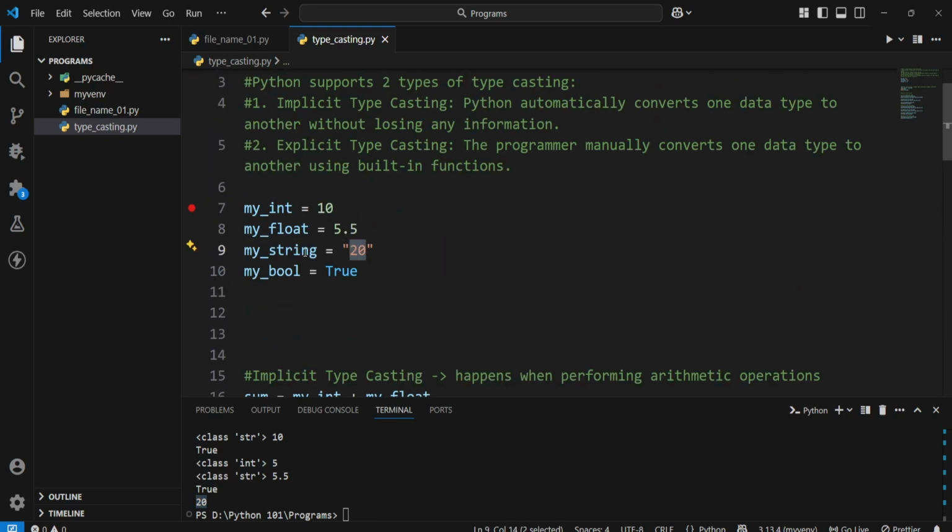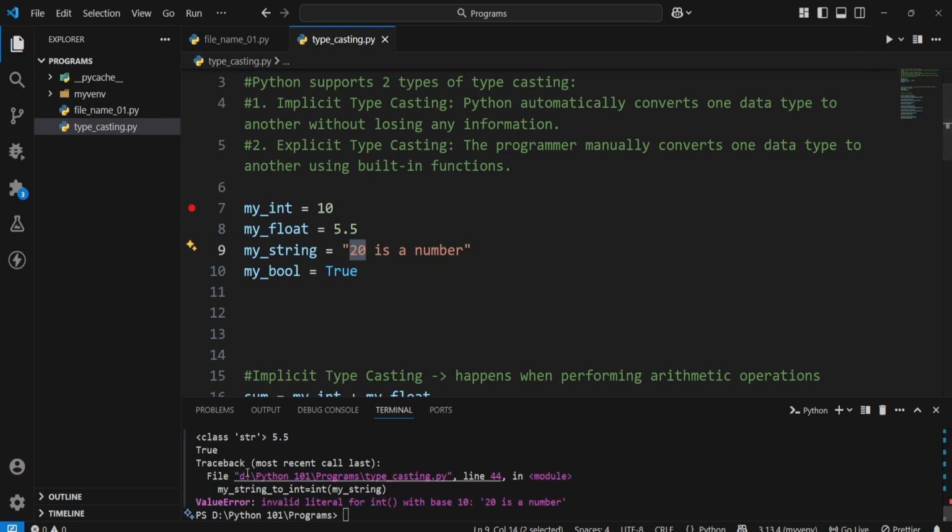Now whenever we are converting string to a float or an integer, we have to make sure that we only have compatible values. Now what do I mean by compatible values? I cannot have something like text saying 20 is a number, and expect this 20 to get converted into an integer. No, that can't happen. You see, we will get an invalid literal for int error. So we'll have to have the proper number.